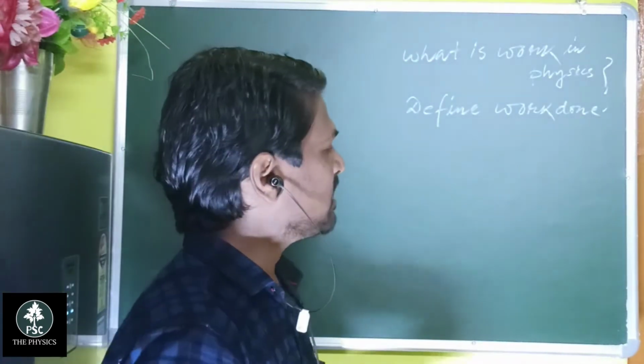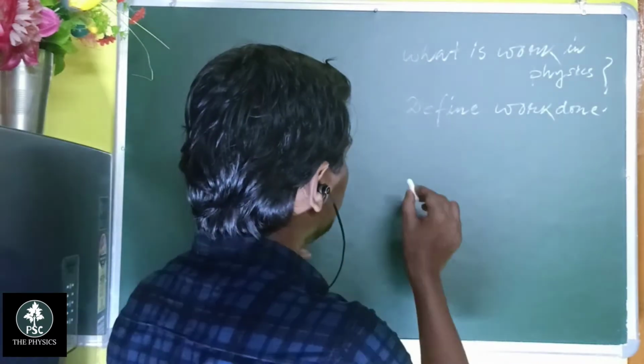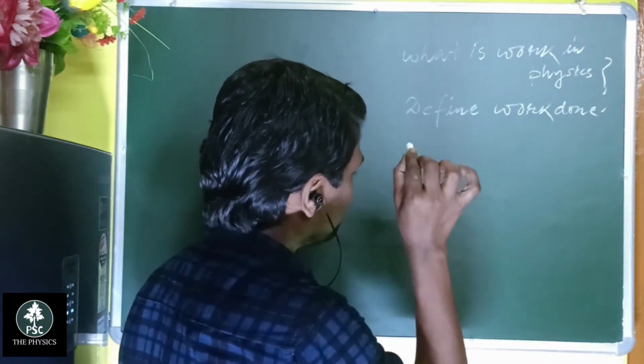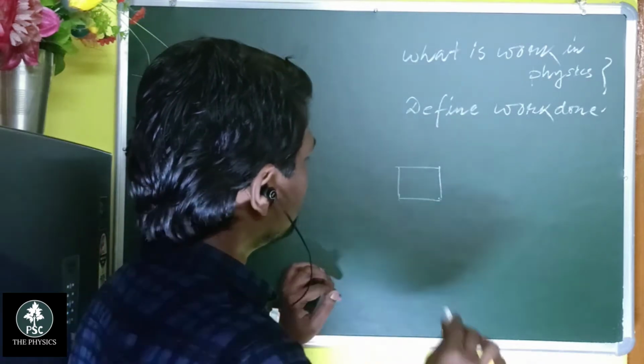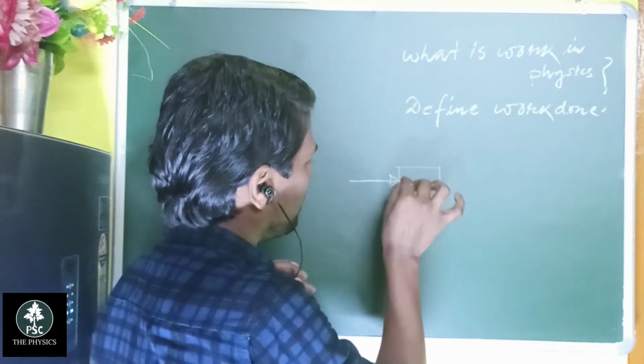Suppose, students, this is an object, and this is the point of application of force. What is the point of application of force?